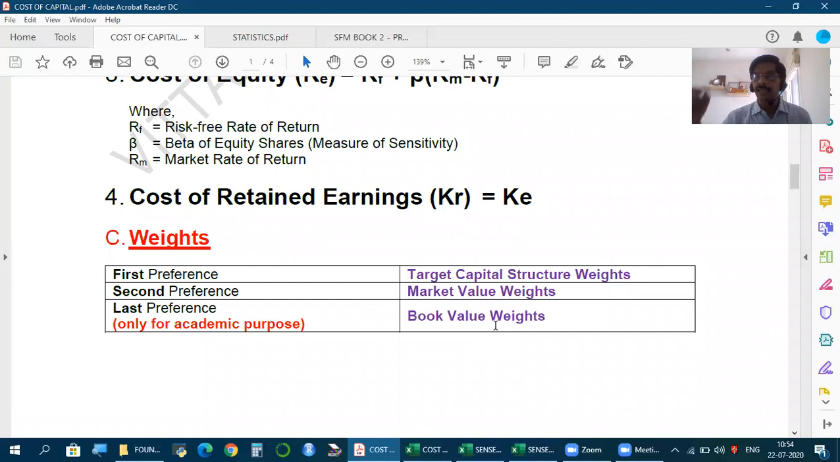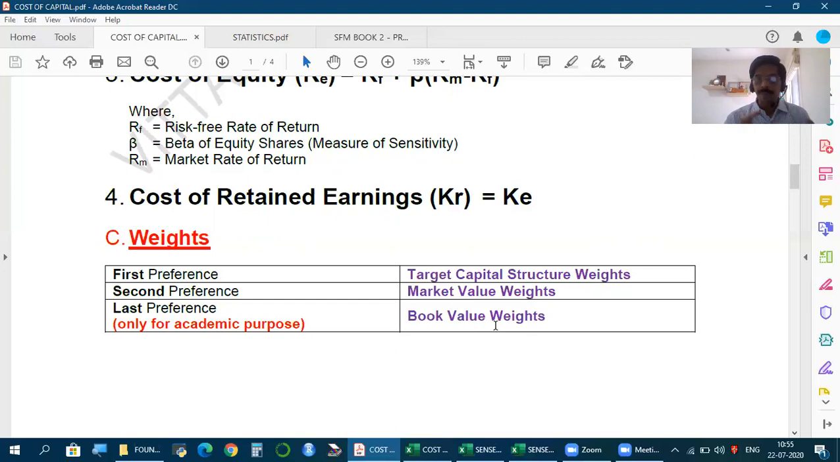One, to calculate the percentage of each source on the total, taking values as in the books, the balance sheet values, or taking market values, or not taking any values but taking the weights, the proportion in the long run. If a company has a target capital structure, how the capital structure should be, taking that, we take the weights. But what should be taken? Though we have different choices available, the first preference must be, it's not any choice. We cannot take whatever we want. This is how it has to be.